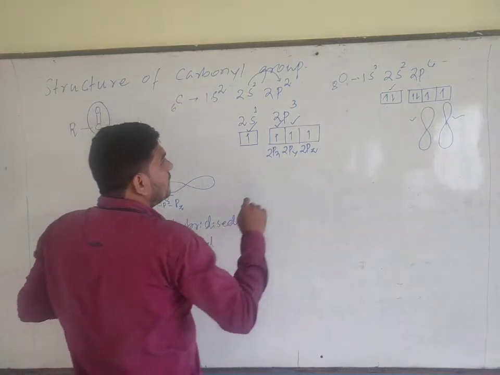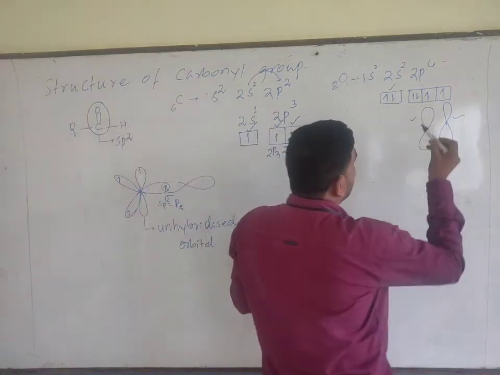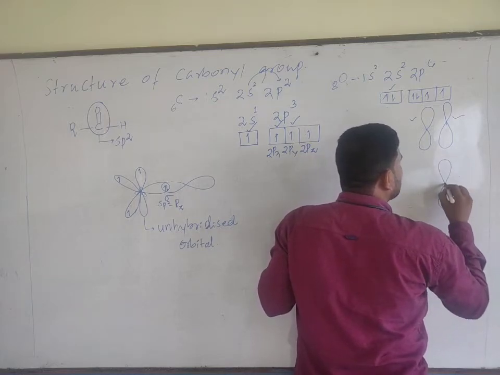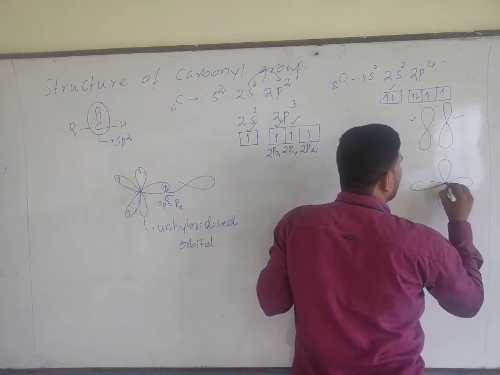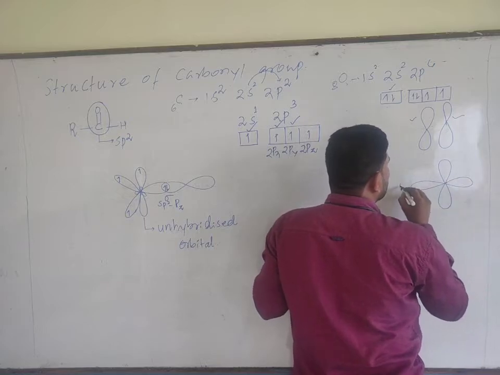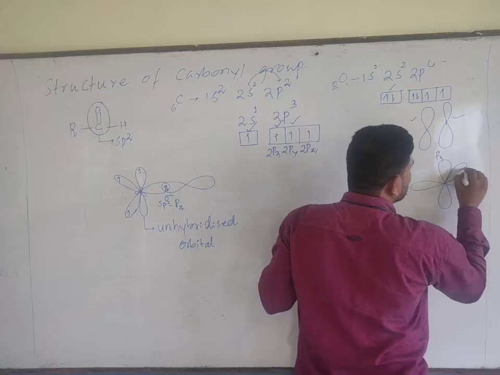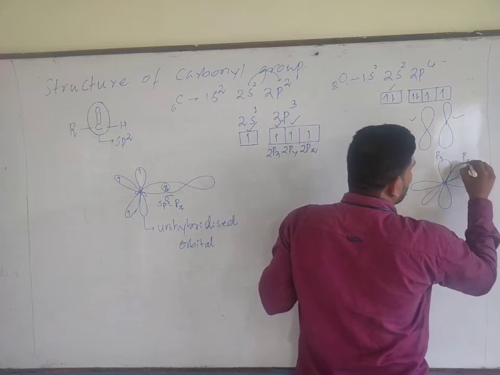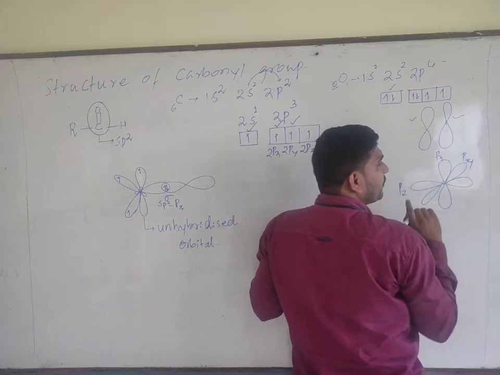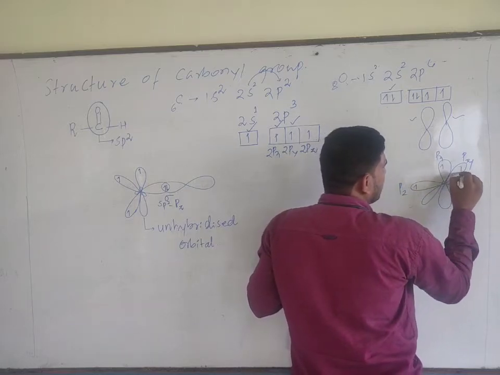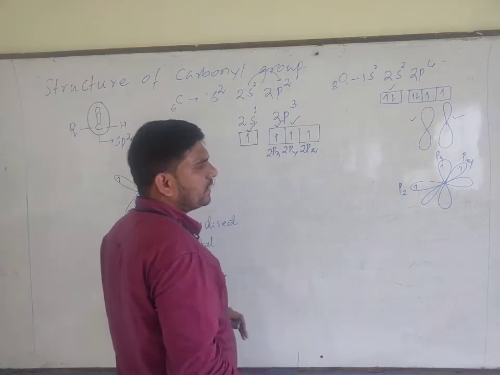But we know that in case of this oxygen, all the px, py and pz atomic orbitals are perpendicular to each other. If you consider this as pz, this as px, and this as py, these all are perpendicular to each other. Now each atomic orbital contains 1 electron.